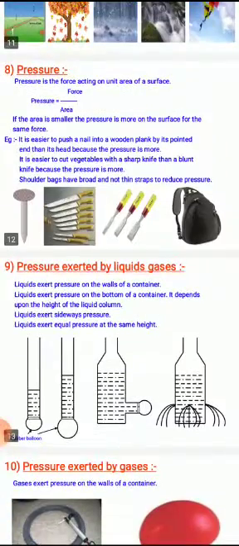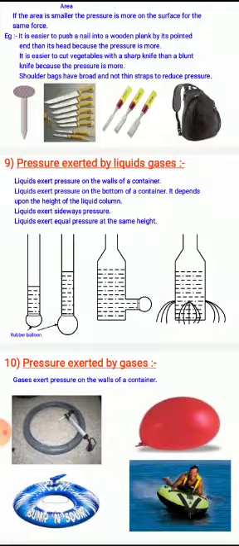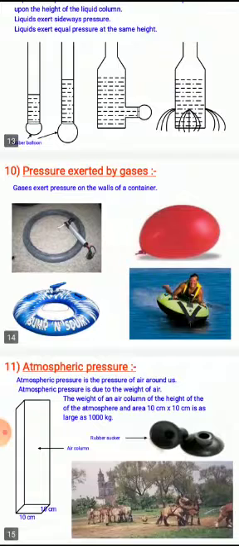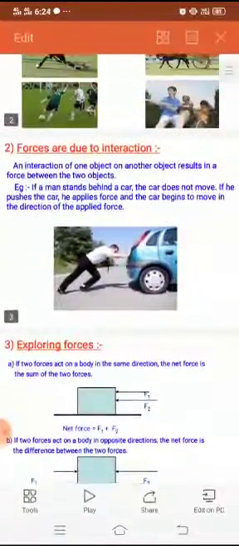In today's class we have studied about pressure, the meaning of pressure, that is the force acting on a unit surface area, and the second one, pressure exerted by the liquids and the pressure exerted by the gases. Both liquids and gases exert pressure on the walls of the container. In the case of liquids, they exert pressure on the walls at the bottom and even at the sideways also. After that we studied about atmospheric pressure, that is the pressure applied by the surrounding air. From this we will be ending this lesson, force and pressure.